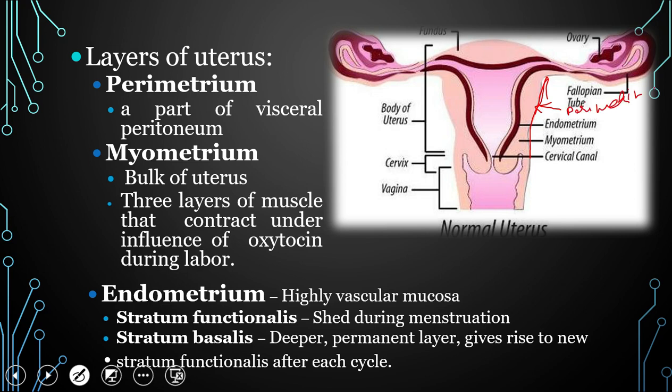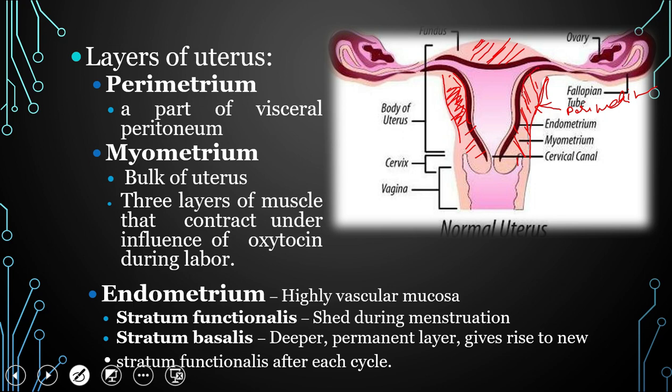The middle layer, the bulk of the uterus, the thick layer ranging from this part to the dark layer, this whole layer is the middle layer, and it is called the myometrium, which has smooth muscles present. So three layers of muscles are there which contract under the influence of oxytocin at the time of delivery or during labor. The third one, the innermost layer, is the endometrium.